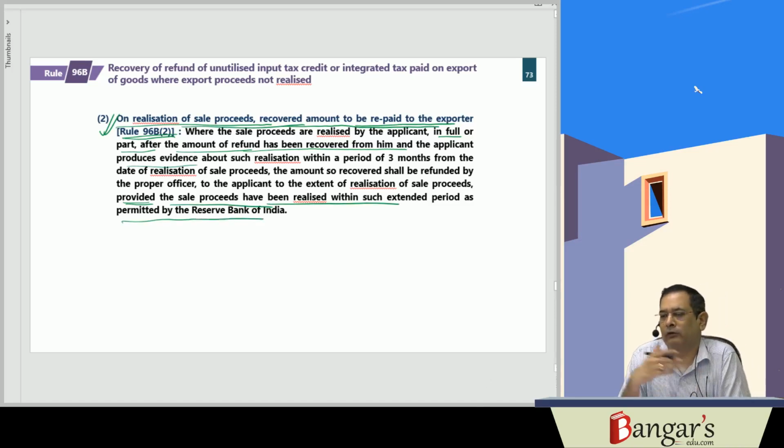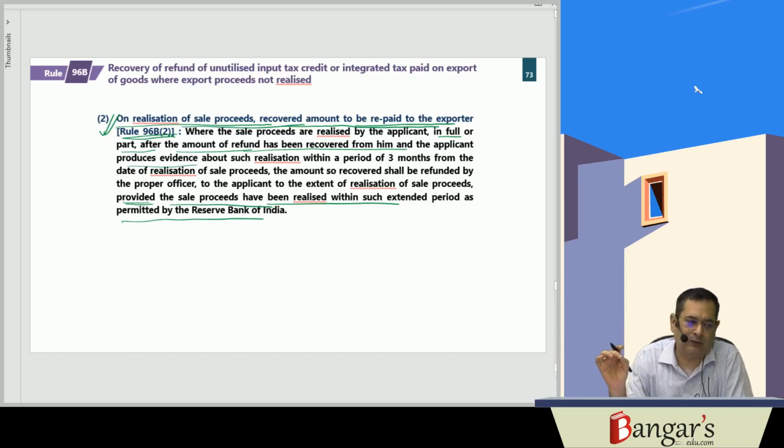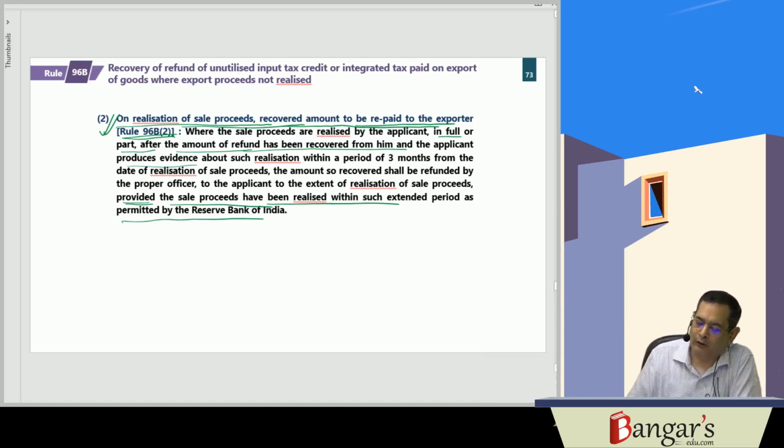So subsequently, if you realize the proceeds within the period permitted by the RBI, and you produce evidence within a period of 3 months of the realization of the sale proceeds, then to the extent of the realization of the proceeds, the amount of refund so recovered from you will be repaid to the concerned exporter. So that has been Rule 96B. The same has been inserted.